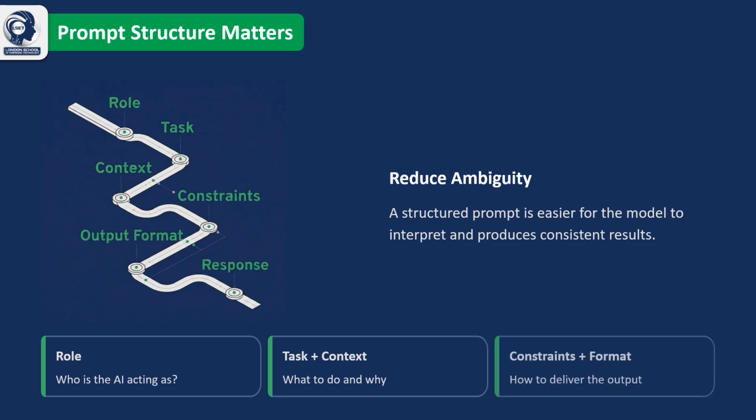Add any constraints, such as word limits or writing style, and specify the output format, whether it's bullet points, a table, or a paragraph. Following this structure reduces ambiguity and makes it much easier for the AI to interpret your request correctly. In short, a structured prompt leads to more consistent, accurate, and high-quality responses, making it one of the most important practices in prompt engineering.